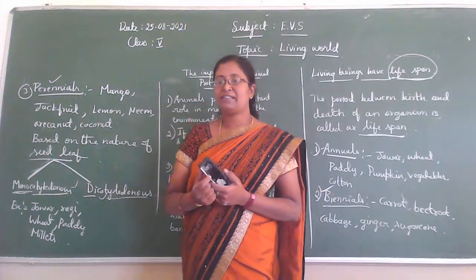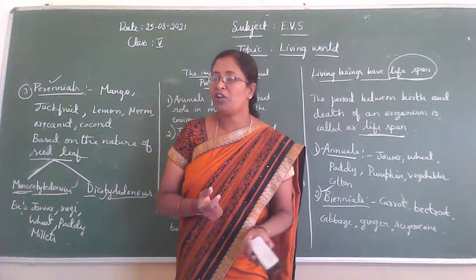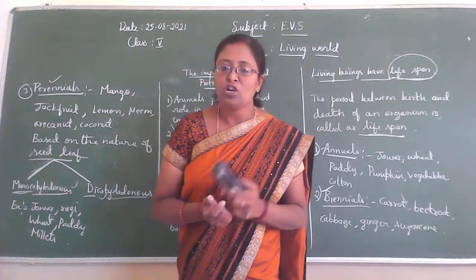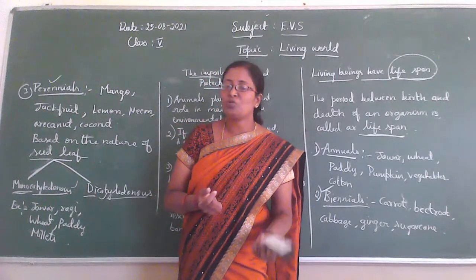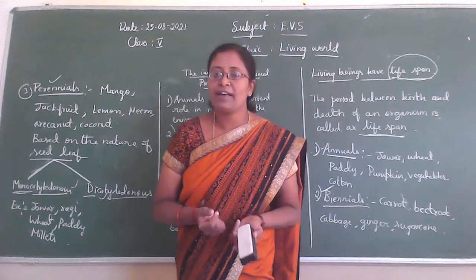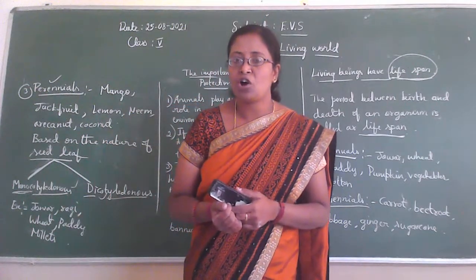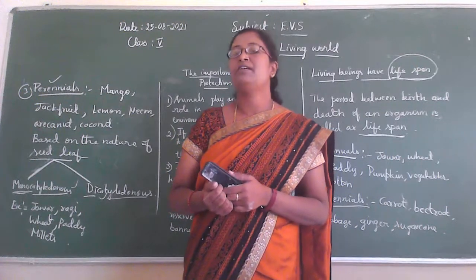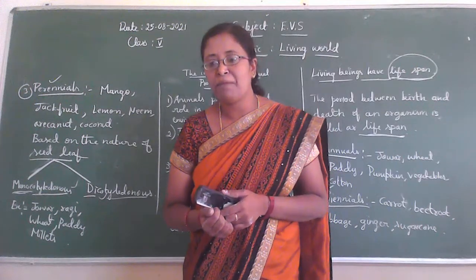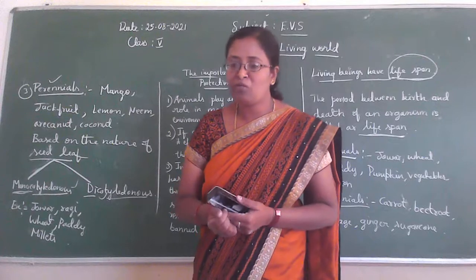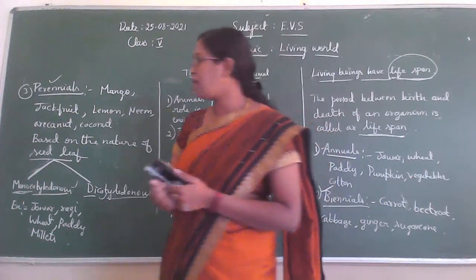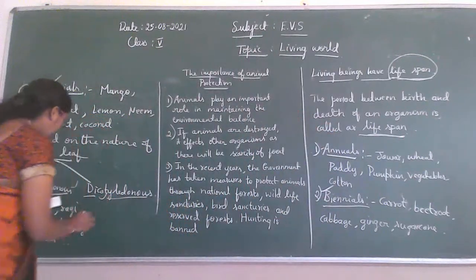So these are the dicotyledonous plants. That means the dicotyledonous plant seed has two cotyledons or two seed leaves. They are called dicotyledonous plants. And then examples: horse gram, Bengal gram, red gram, even pea, groundnut, and then black gram. These are the examples of dicotyledonous.